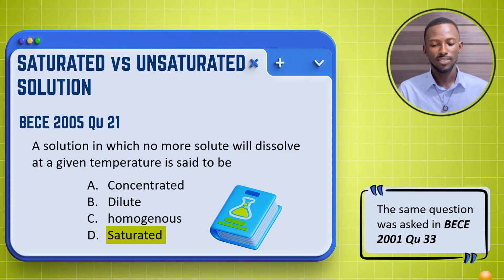You see, this particular question that was asked in 2005, this same question was asked in 2001. So why do I keep bringing these things up? I just want you to know that questions do not come from space. Even if they've introduced a new syllabus, this is the fact. They're not going to pick questions from anywhere. It's still going to be these old questions that will be restructured to look new. Even if the question is completely restructured, the same idea is carried. So understand the topic and solve more past questions. No matter how the question is framed, you have an idea about what to do.